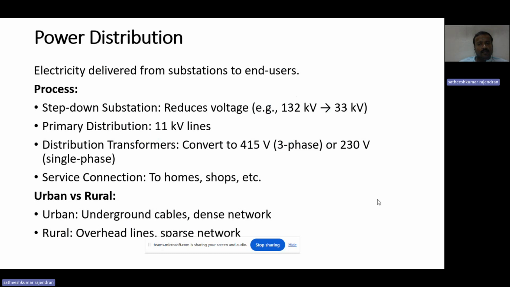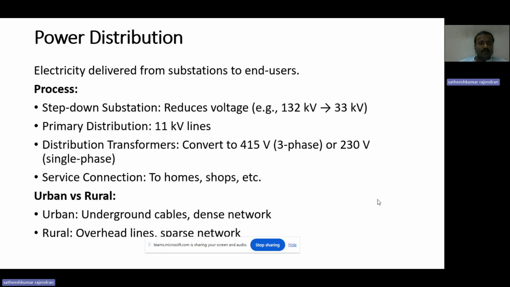Then it is once again stepped down to 11 kilovolt, that is called primary distribution lines. In secondary distribution, we convert the 11 kilovolt to 415 volt for three-phase users and 230 volt for single-phase users. So here we have the service connections such as residential and commercial loads.